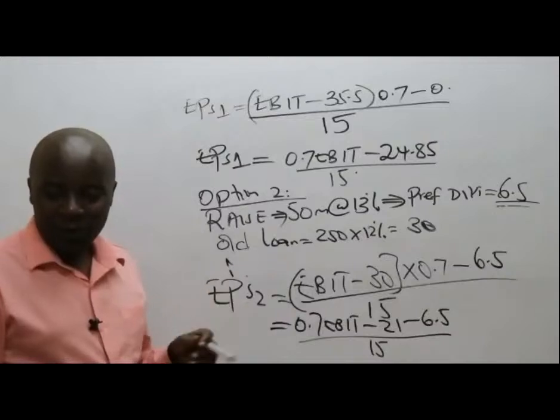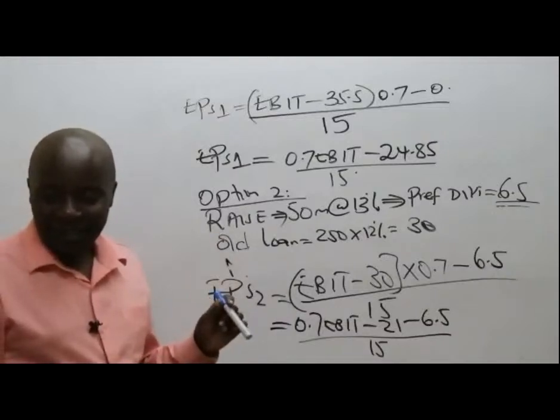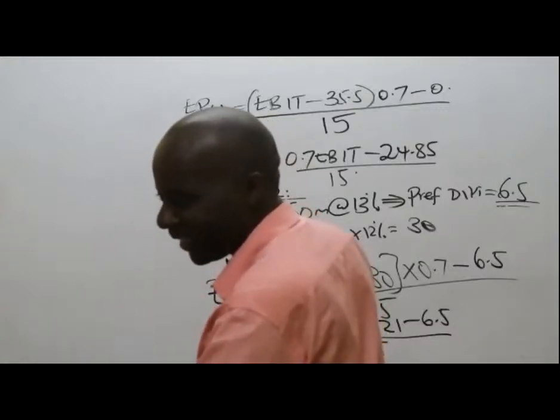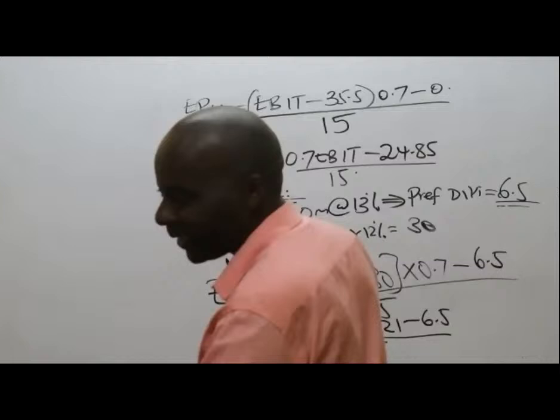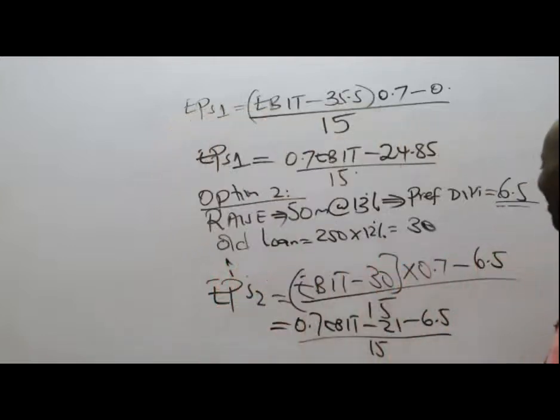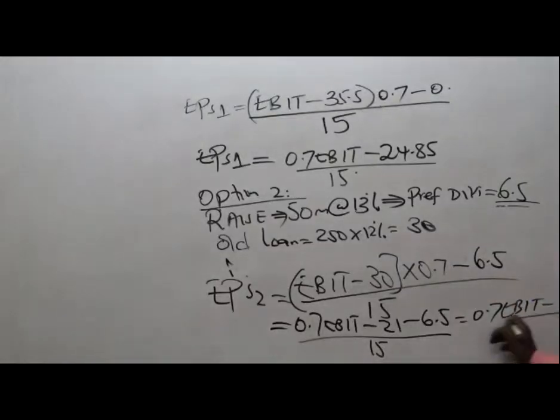James amesema no present. Alikosea. Umekataa, no present. So inakuwa 0.7 EBIT minus 27.5 all over 15, like that. Nimeandika mahali board ionekane vizuri.